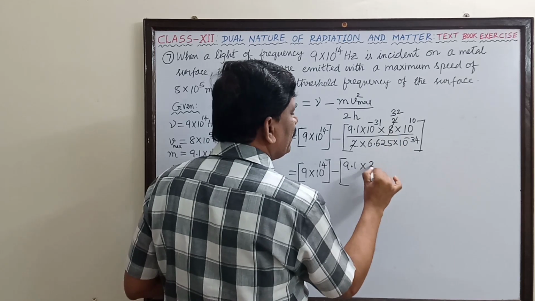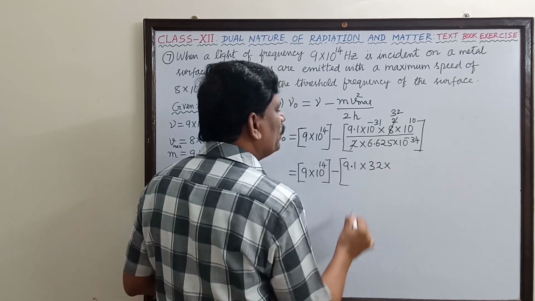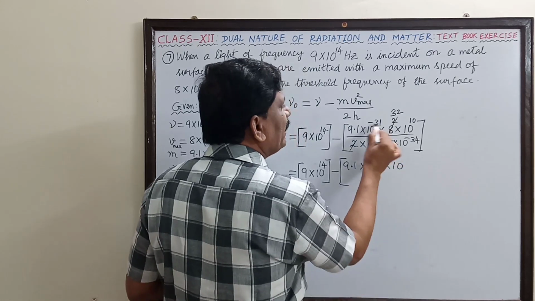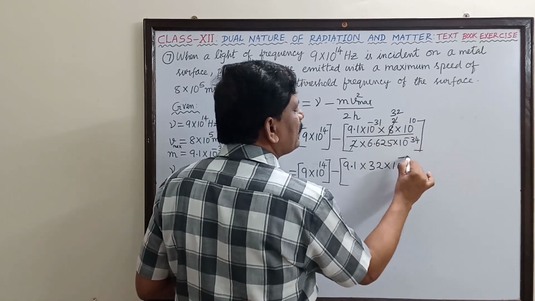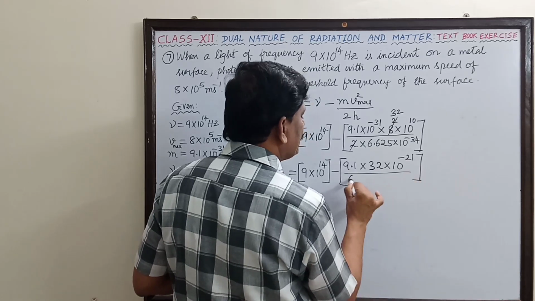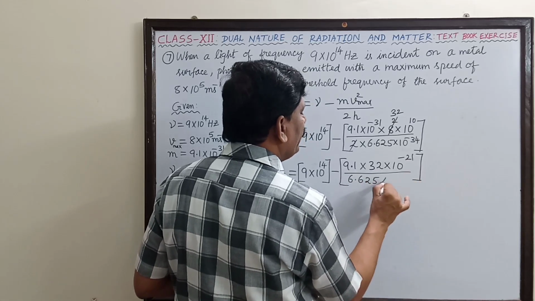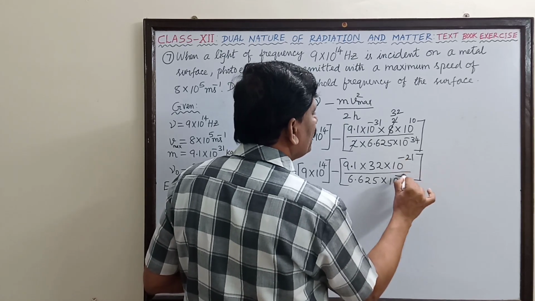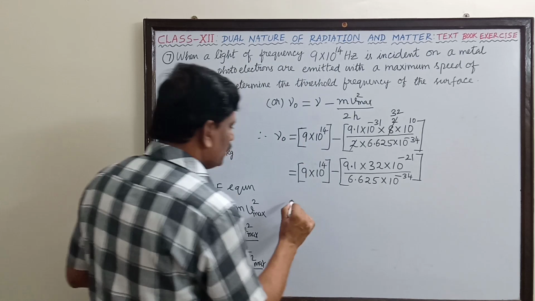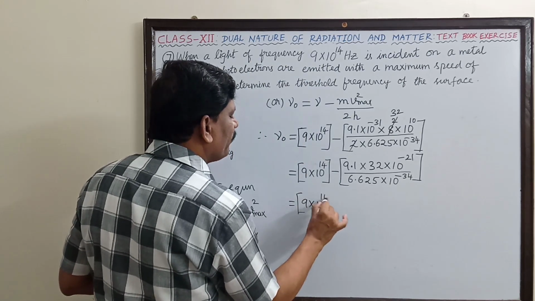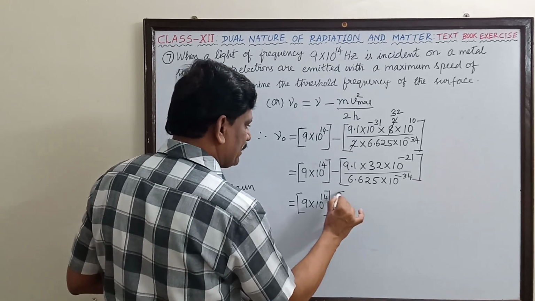So this number 32 I will write, into 10^-31 into 10^10, so this is 10^-21, whole divided by 6.625 × 10^-34.